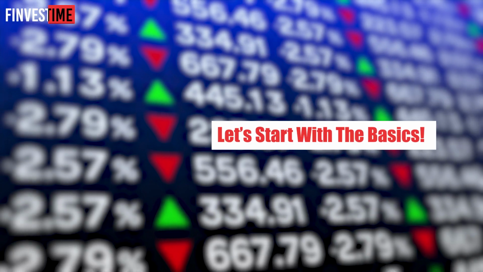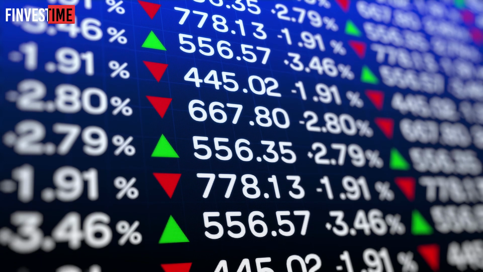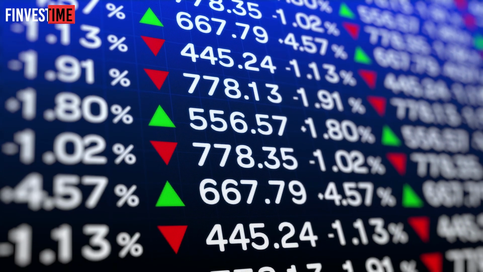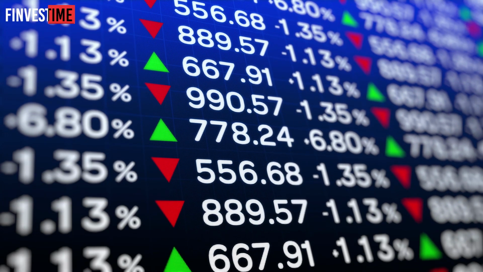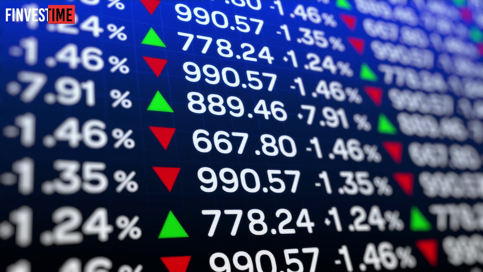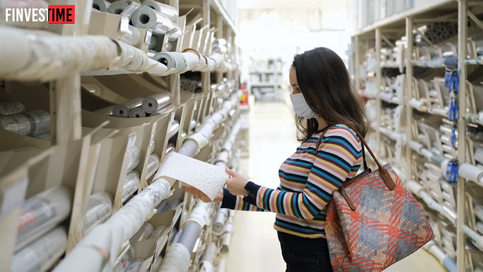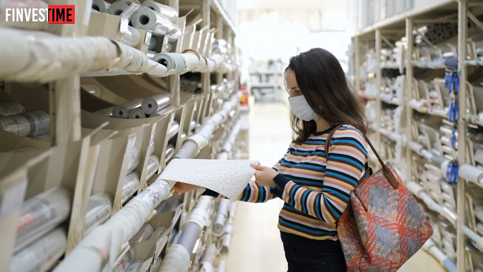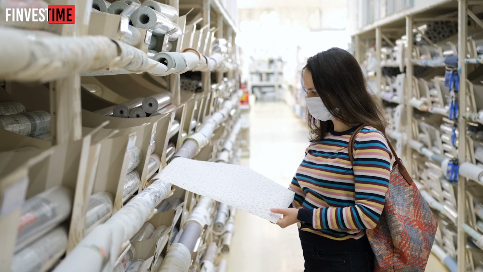Let's start with the basics. Price ceiling and floor. A price floor refers to a commodity's minimum price for being legally sold. The purpose of a price floor is to protect consumers from exploitation and to ensure a fair market for producers. In other words, the government or any other regulatory body sets a minimum price for a product or service to prevent the price from going too low, which would harm both consumers and producers.